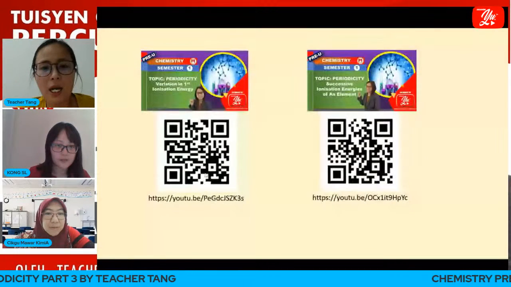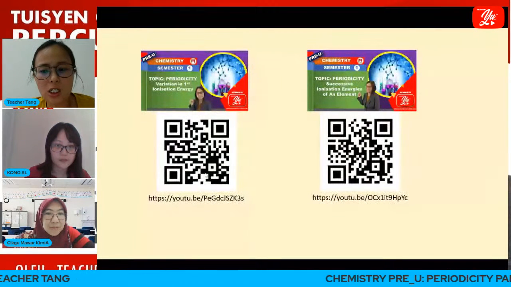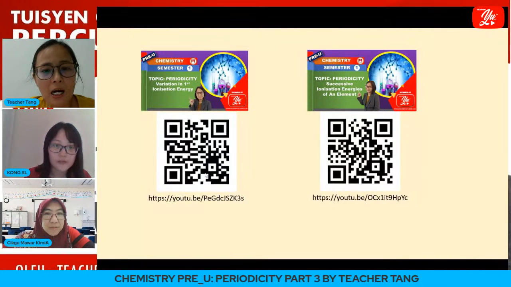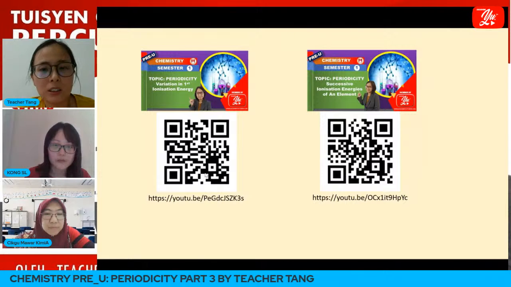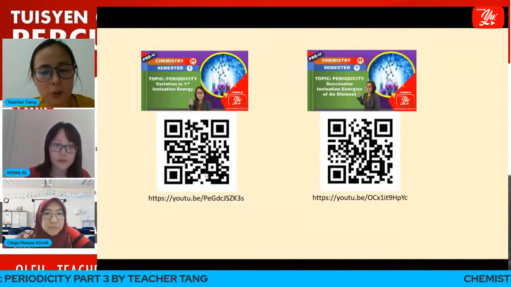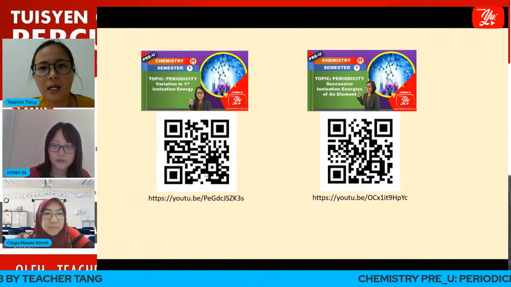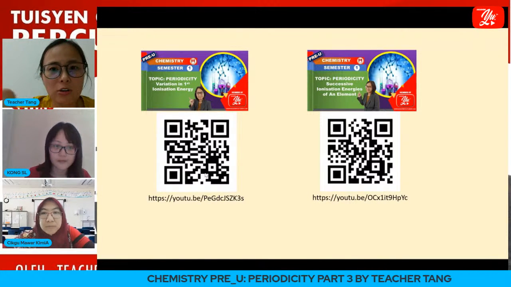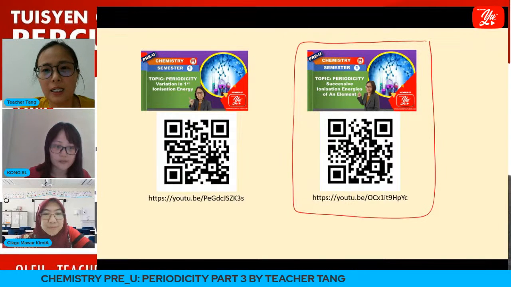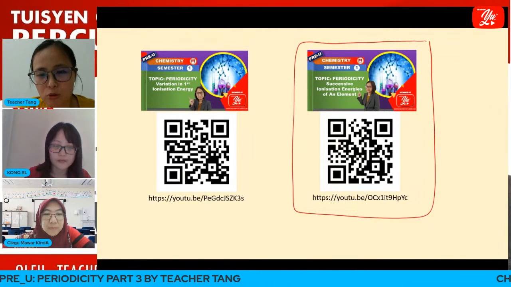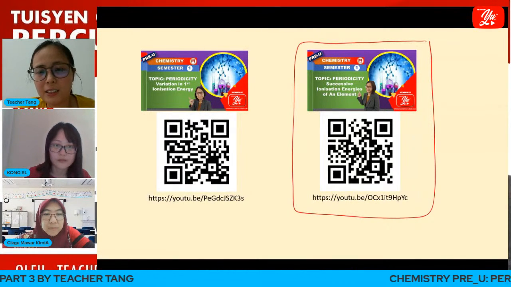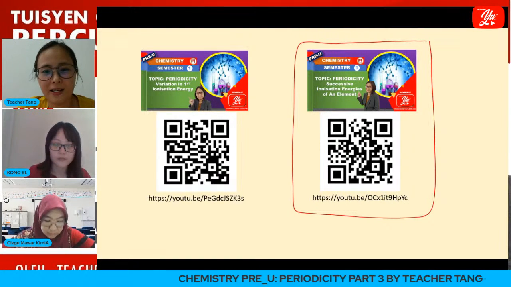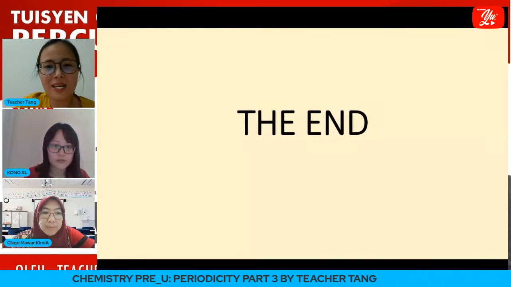For successive ionization energies, if you are not given the full set, there is another way whereby you can use the ratio to determine the largest difference between ionization energies and to determine how many valence electrons. That is in another video. If you want to use that method, you can refer to the successive ionization energies video to know the calculation details.